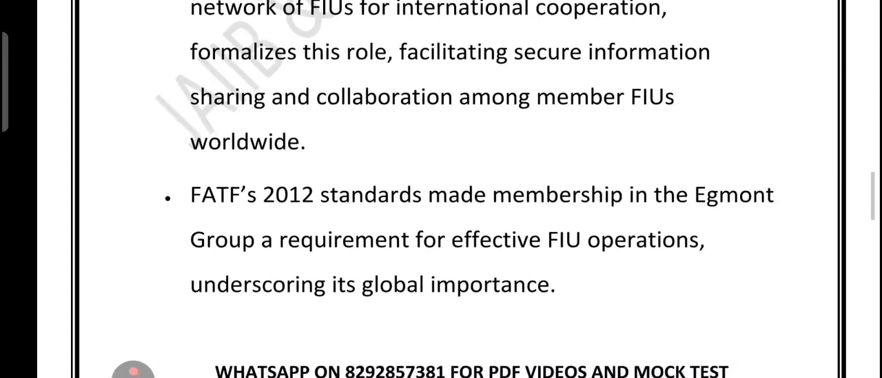So when we talk about the FIU, it is the detective of the money world. They collect and analyze suspicious transaction reports, or what we call STRs, and the Egmont Group is the global FIU network for secure information sharing, training, and cooperation.